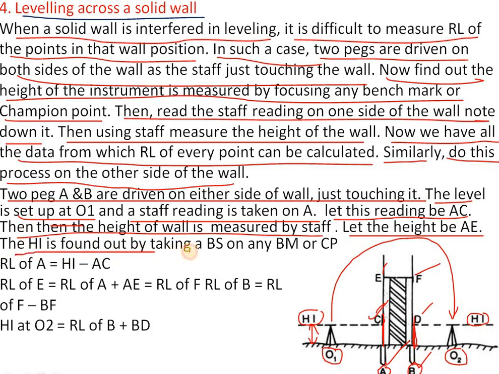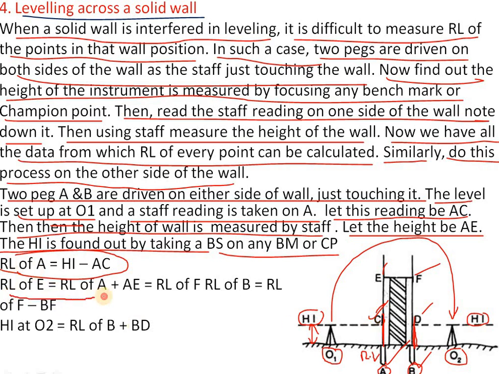The HI is found out by taking a BS on any BM or CP. So here the RL of A is equal to HI minus AC. If you want to get the RL of A, on the staff, to get this RL, we have to take HI minus AC. So what is AC here? Where do you get the AC from? That is the staff reading, that is known as BS. The BS reading we have to subtract, that is AC.